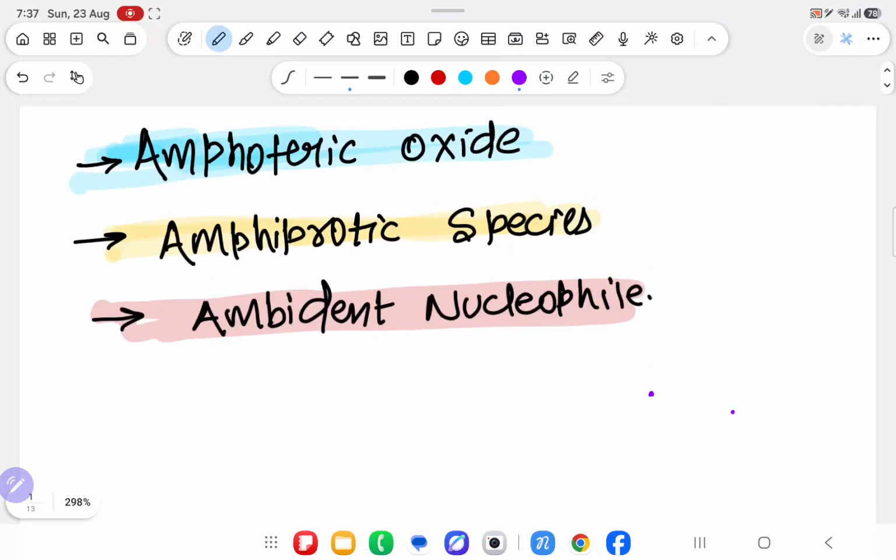In today's class, I am going to complete three parts of the topic. First topic is amphoteric oxide. Second topic is amphiprotic species. And third topic is ambident nucleophile.